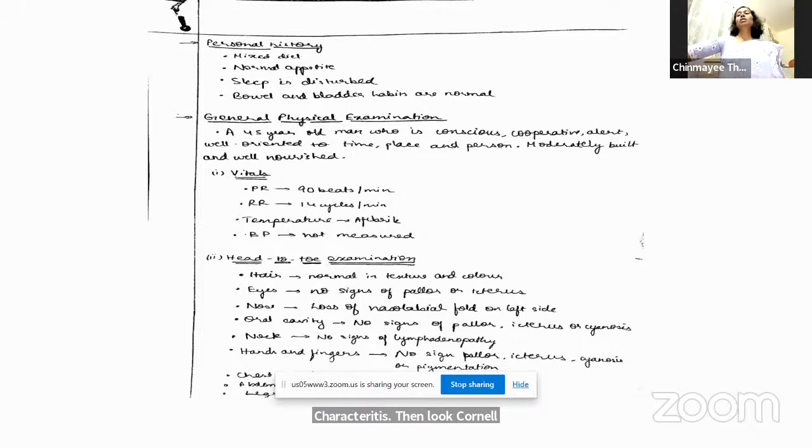So it could be either, definitely cornea is involved because there is pain and watering. It could be uveitis also. Considering stroke, it could be a corneal affection, either a neurotrophic ulcer or an exposure keratopathy. Okay. Go ahead with your general physical examination.